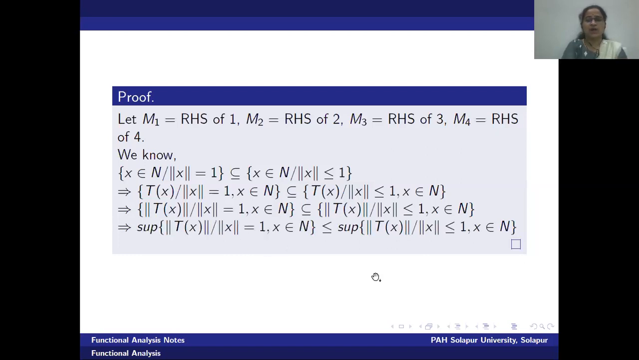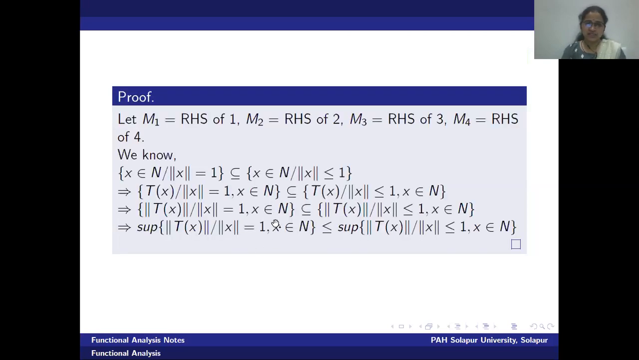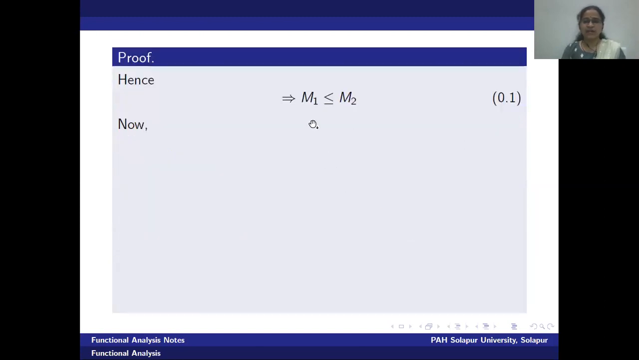And on the next step, we will consider the supremum on both the sides. Now, here the set A is a subset of B. Therefore, if we take suprema on both the sides, supremum of A must be less than or equal to supremum of B. The same we have taken here. Supremum of the first set is less than or equal to supremum of the second set. But according to the definition, this first is M1, the right side of the first statement, and this is the right side of the second statement. Therefore, this is giving us a first inequality. Please keep this in mind. M1 is less than or equal to M2 is our first finding.